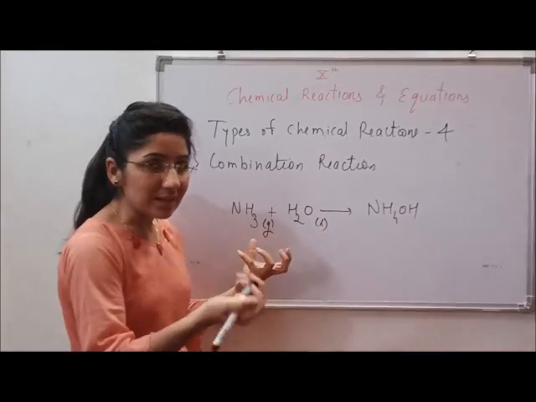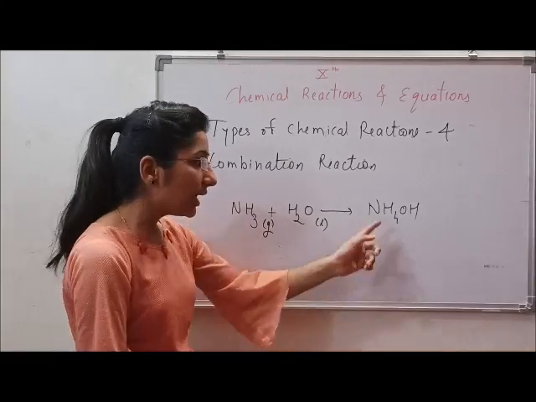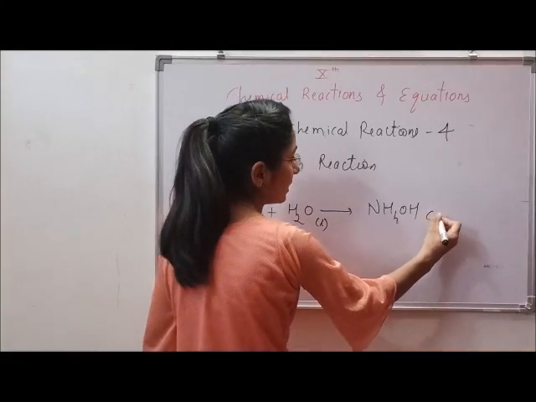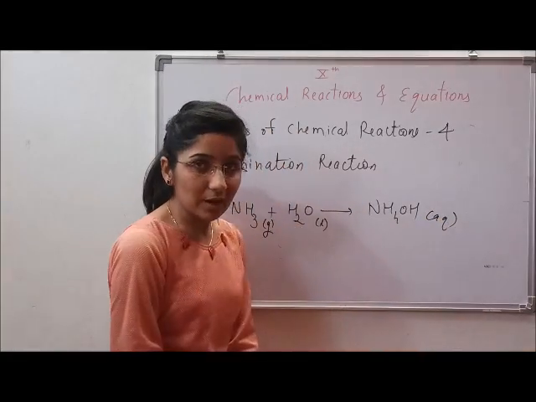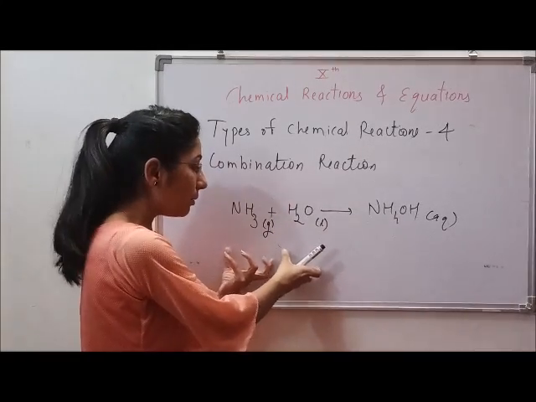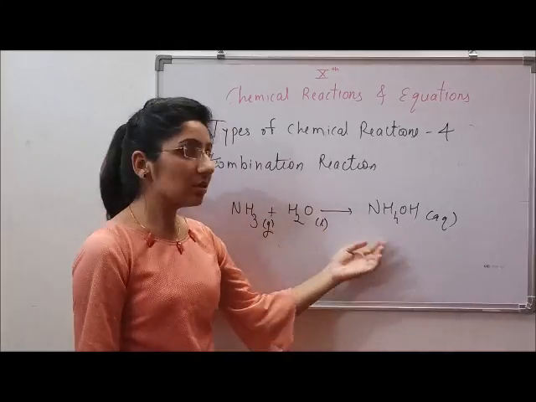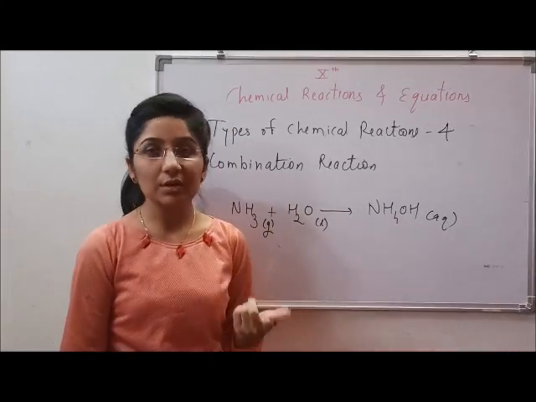If we add the gas into the liquid, it will dissolve in it, react with it, and form ammonium hydroxide, that is the aqueous solution of ammonium hydroxide. Now what we can see here is that there are 2 reactants which are combined to form a single product. This kind of reaction is called the combination reaction.